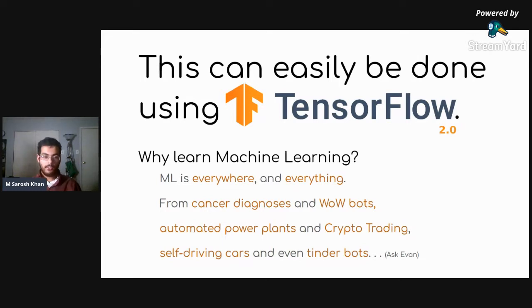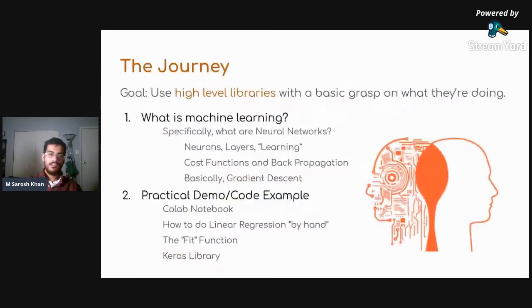Machine learning is everywhere and everything. We use it for cancer diagnoses and World of Warcraft bots, automated power plants and cryptocurrency trading bots, self-driving cars and Tinder bots. Through this presentation, we're going to go through two parts: what is machine learning from a theoretical mathematical standpoint, and a practical code demo?